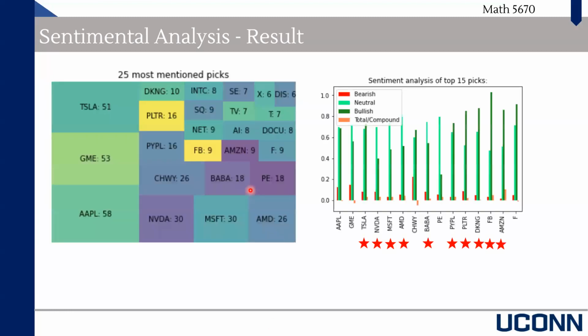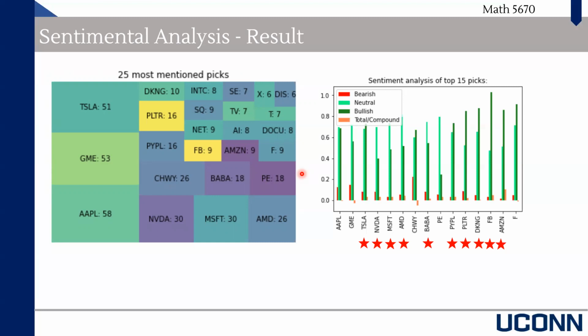So here is the result. Based on the first table, it shows the 25 most mentioned stocks. We try to build a portfolio based on those stocks. However, since there are too many stocks and some of them may turn out to be short, the scores could help us further filter the stocks. So after considering the compound score, we discard the stocks with negative scores.